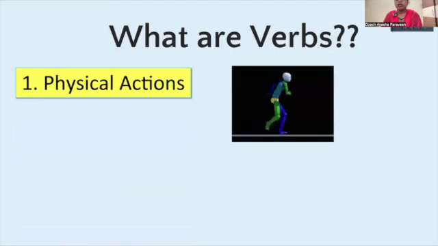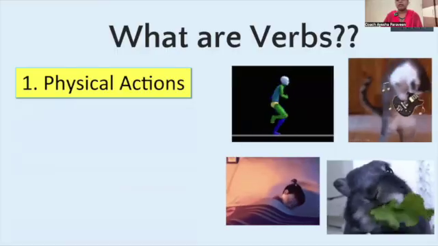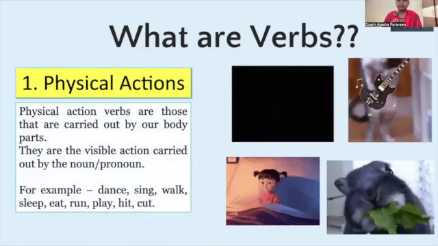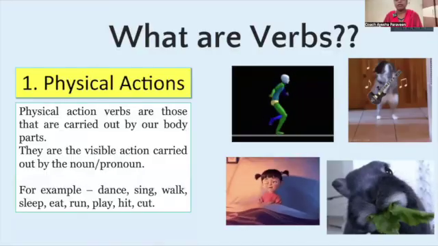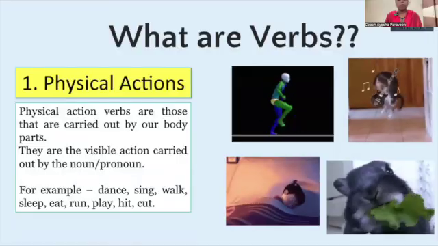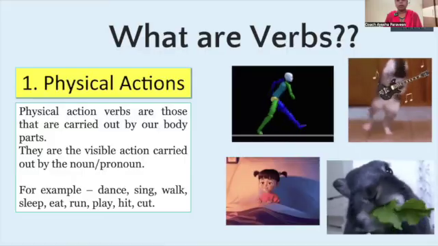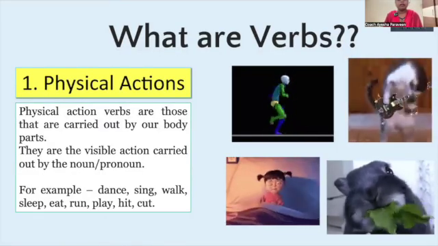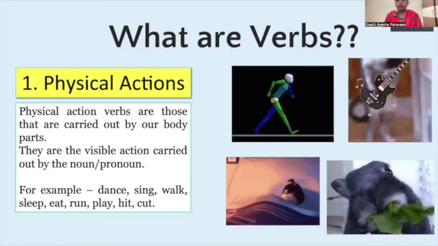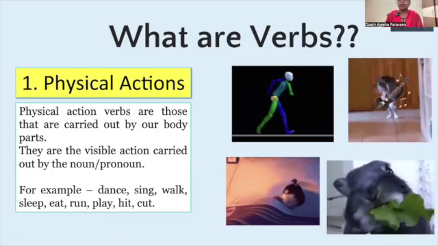As you see here in the picture, the man is walking. So here physical action is being carried out, eating, sleeping, all this. Here it is dancing. So what is the action? Action is being performed and it is a physical action. Physical action verbs are those that are carried out by our body parts. They are the visible action carried out by the noun or pronoun. For example, dance, sing, walk, sleep, eat, run, play, hit, cut.